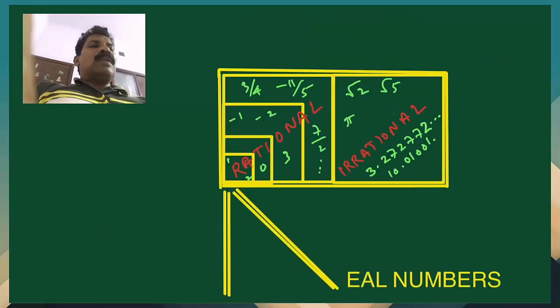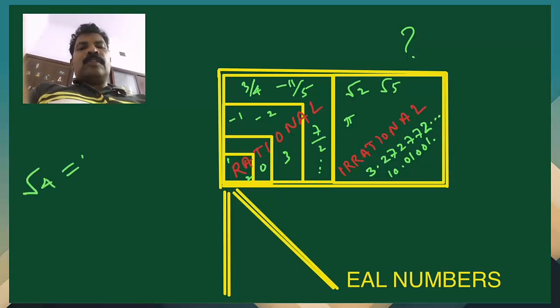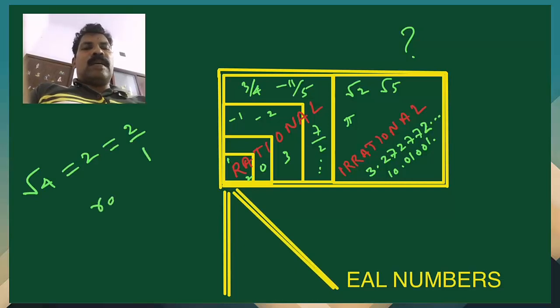Then what about irrational numbers? Irrational numbers are root 2, root 5, pi, etc. So these are all irrational numbers, numbers which cannot be expressed in the p by q form. What about root 4? Root 4 is 2 and 2 is 2 by 1, so that is a rational number.